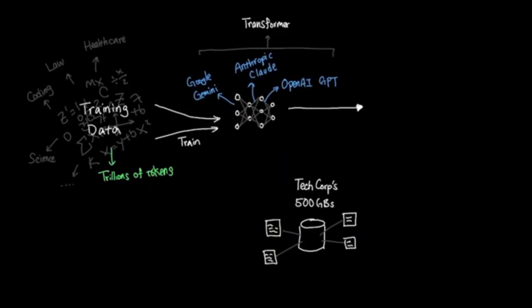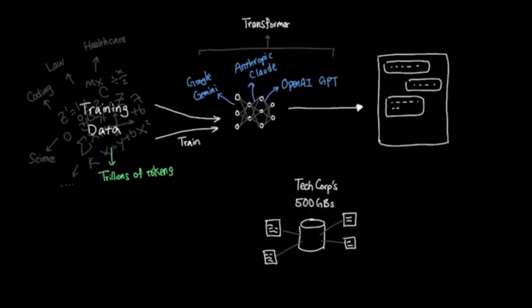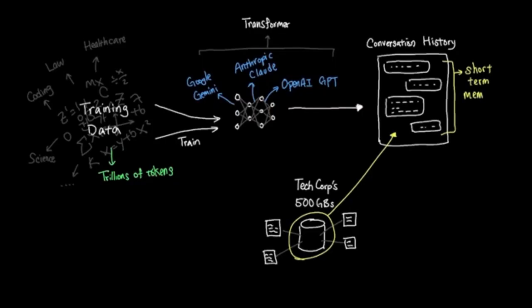One of the ways that we can pass the data into the model is by adding it to the conversation history, which functions like a short-term memory, where during the duration of the conversation, all of this context is kept in memory. And this memory is called the context window. Context windows are measured in tokens, which is roughly 3/4 of a word for English text. The context window is typically limited in size, and the upper limit varies depending on the model.